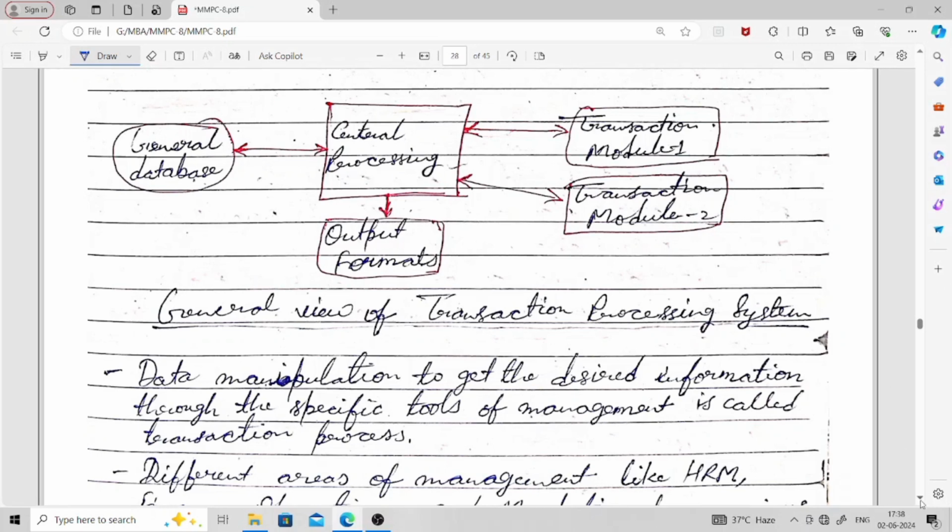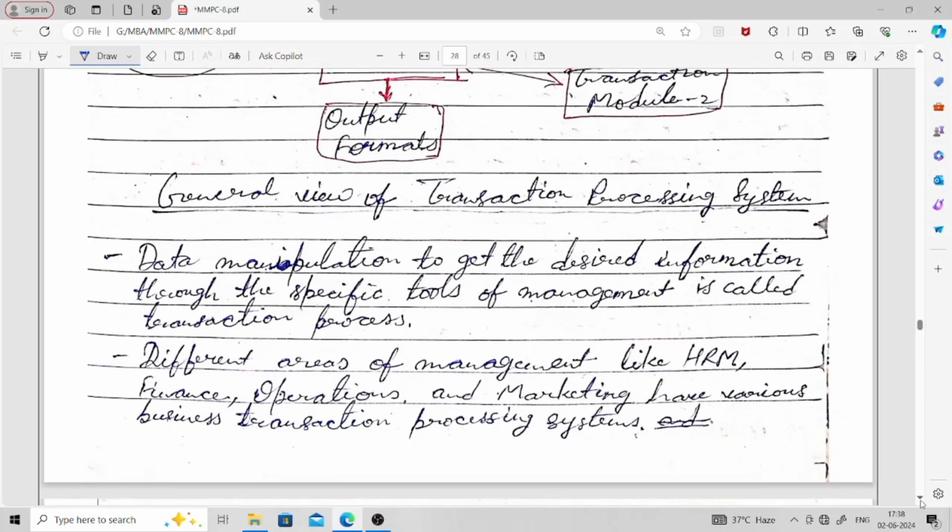Next you have the general view of the transaction processing system. Data manipulation to get the desired information through the specific tools of management is called transaction process. It is simply some kind of process which we do on the data to get the desired information through specific tools of management.